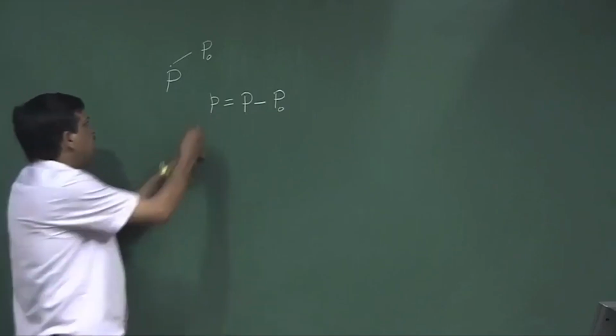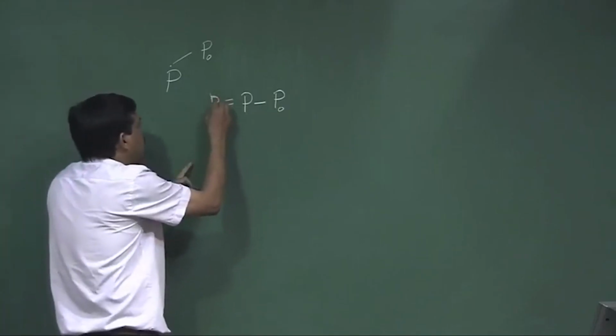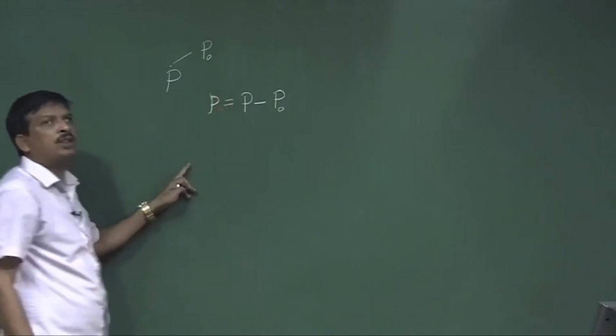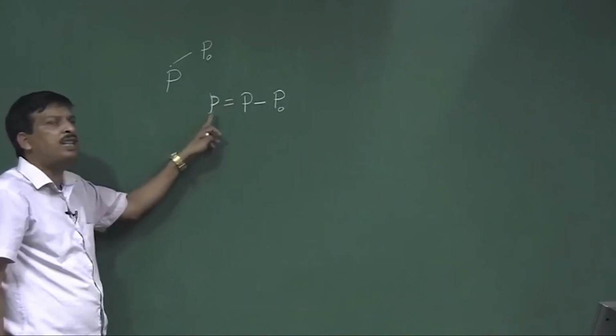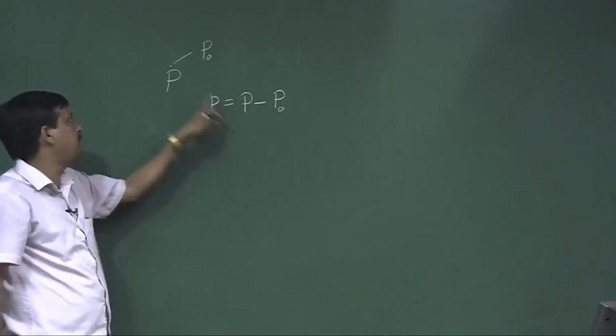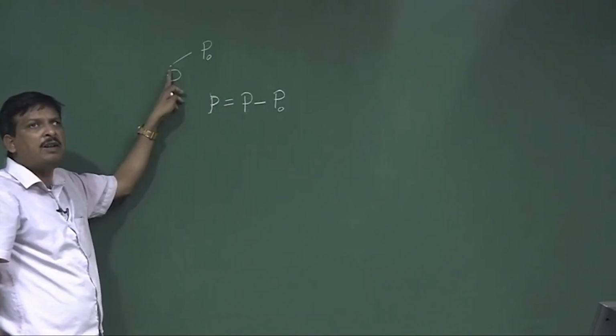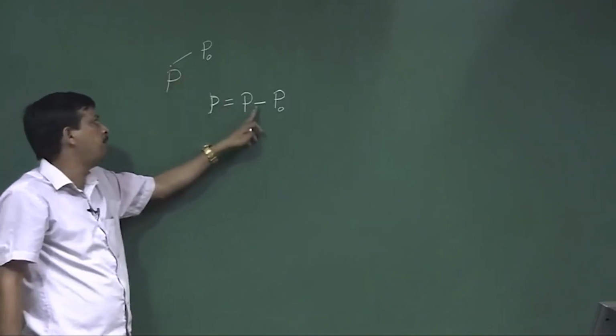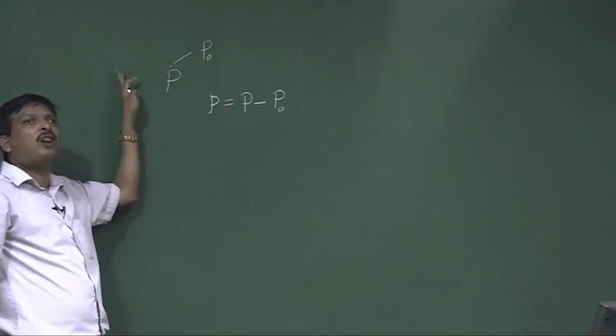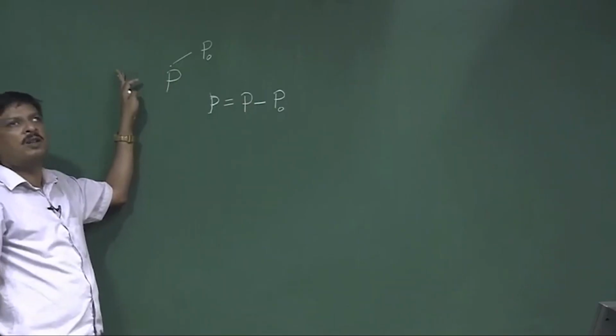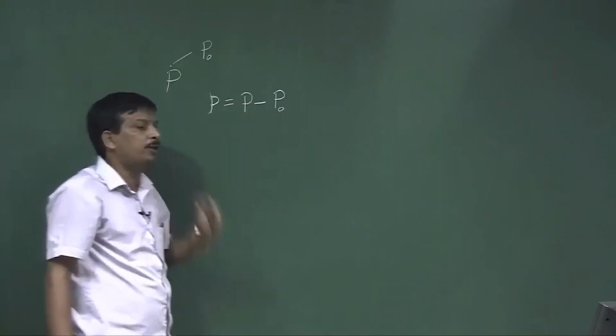Small p is nothing but the acoustic pressure. That means the pressure at this point minus the equilibrium pressure, which is the pressure at that point if the acoustic force is not applied.